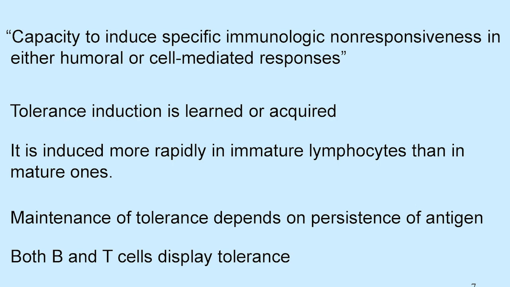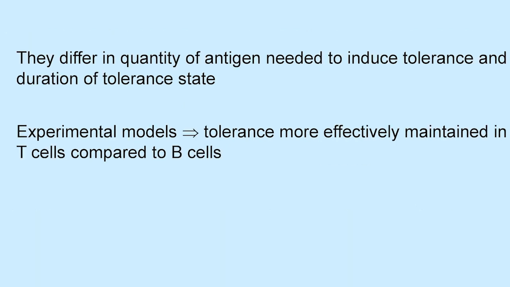Tolerance induction is learned or acquired. It is induced more rapidly in immature lymphocytes than in mature ones. Maintenance of tolerance depends on persistence of antigen. Both B and T cells display tolerance. They differ in the quantity of antigen needed to induce tolerance and the duration of the tolerance state. In experimental models, tolerance is more effectively maintained in T cells compared to B cells.